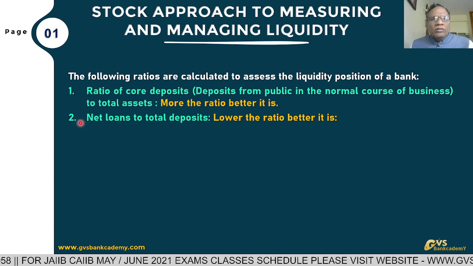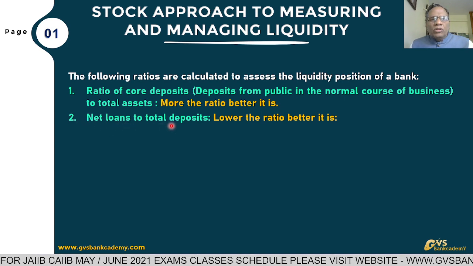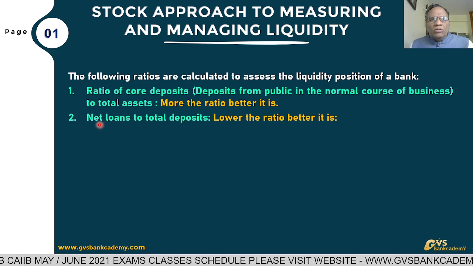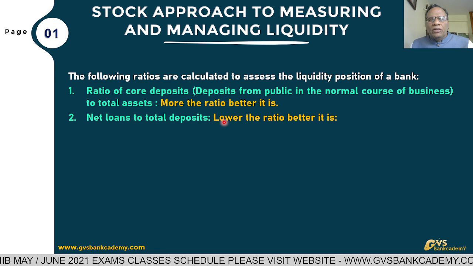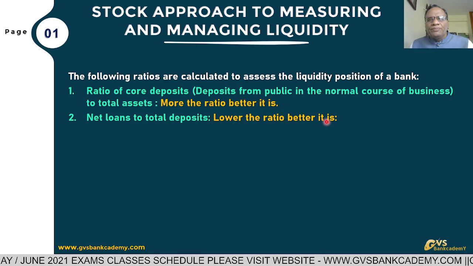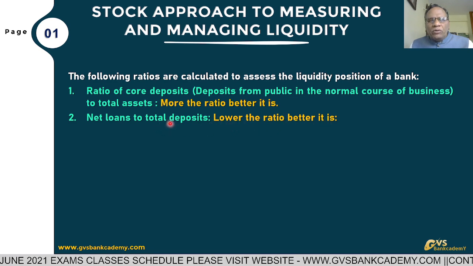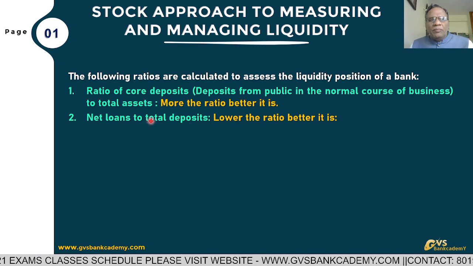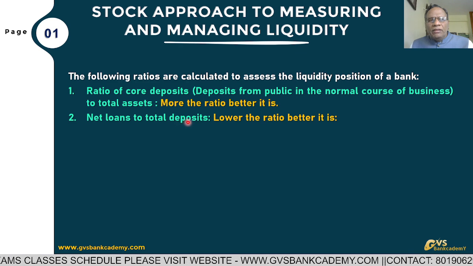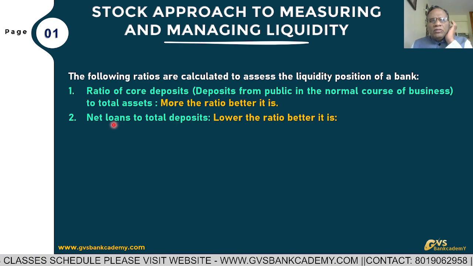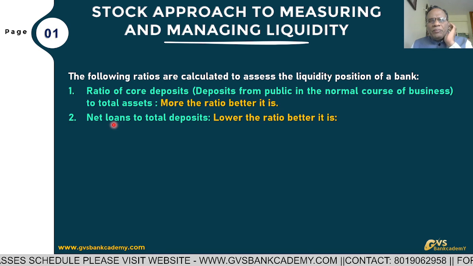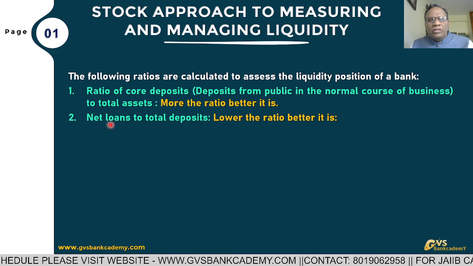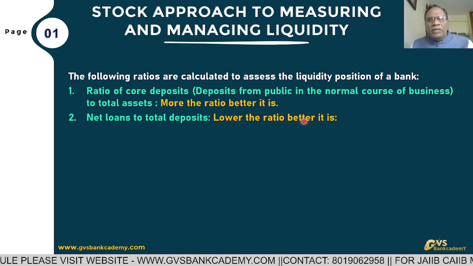Number two ratio, net loans to total deposits. Net loans means total loans to total deposits. Lower the ratio, better it is. When compared to total deposits, net loans on the lower side is best. That's why lower the ratio, better it is.